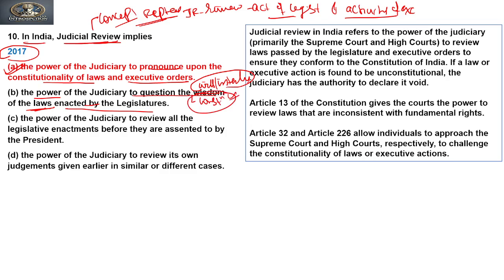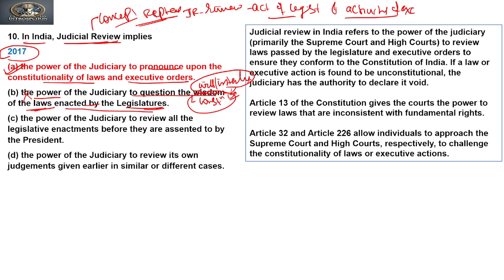It is only checking whether the law which has been passed by the parliament or a state legislature is constitutional. If it is constitutional, it is not questioning its wisdom, intentions, or will. So because of this, it cannot be our answer.